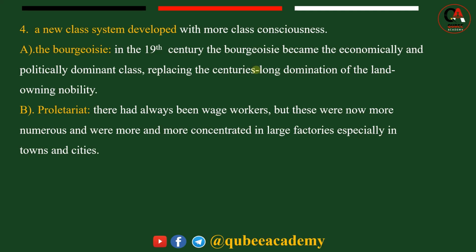This indicates society was divided into two social classes. Under the bourgeoisie, there were also the proletariat. Proletariat means working class. They had nothing. So proletariat means they were always wage workers, but they were now more aware, and more and more concentrated in large factories, especially in towns and cities.